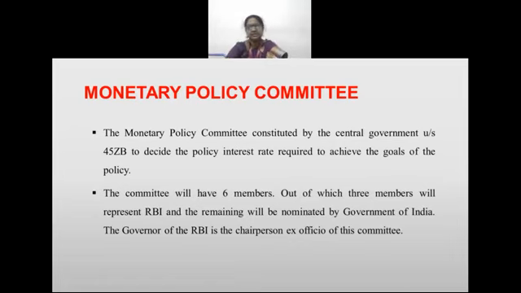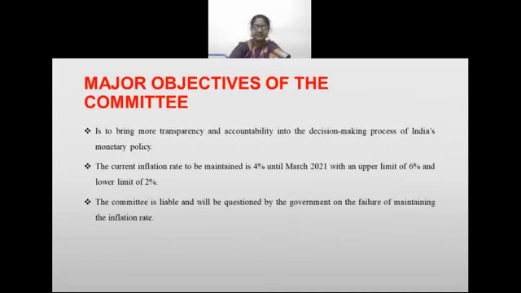The chairperson, ex officio, is the governor of the RBI. The major objective of this committee is to bring more transparency and accountability into the decision-making process of India's monetary policy.